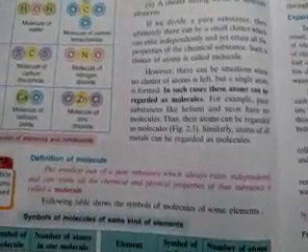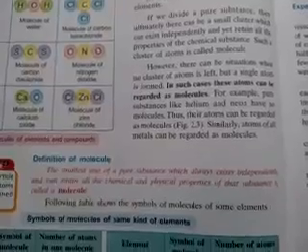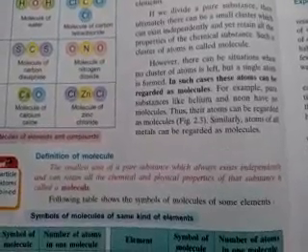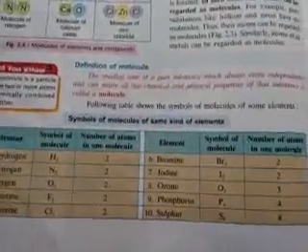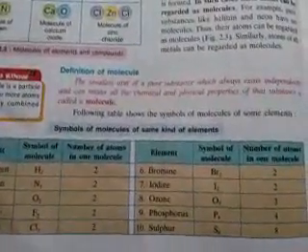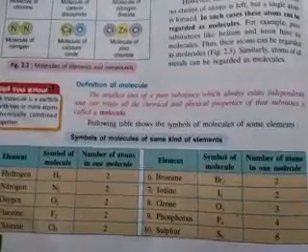Now if you divide a pure substance, ultimately there can be a small cluster which can exist independently and yet retain all the properties of the chemical substance. Such a cluster of atoms is called a molecule. So what is the proper definition of a molecule? The smallest unit of a pure substance which always exists independently and retains all the chemical and physical properties of that substance is called a molecule.